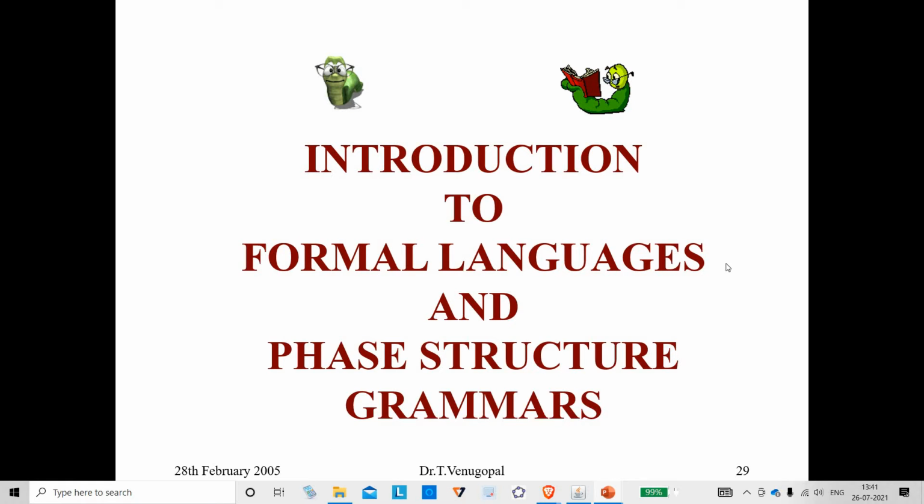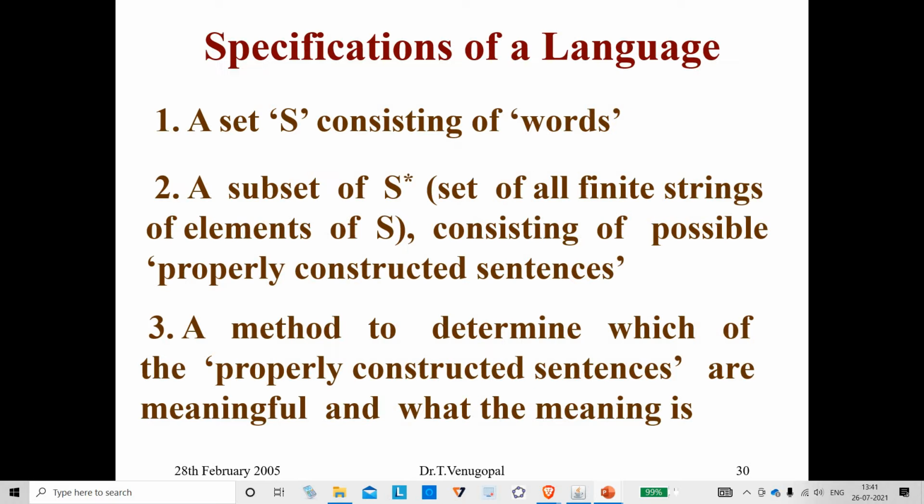There is a concept called formal languages and the grammar related to that. Phrase structure grammars. What is a language? I told you the other day. A language consists of a set of words and a subset of strings made of words, which are properly constructed sentences, and a method to determine what the meaning is.